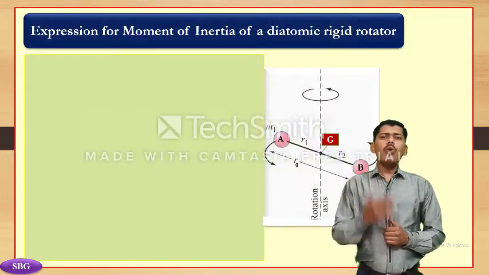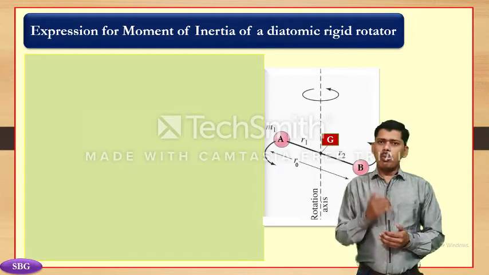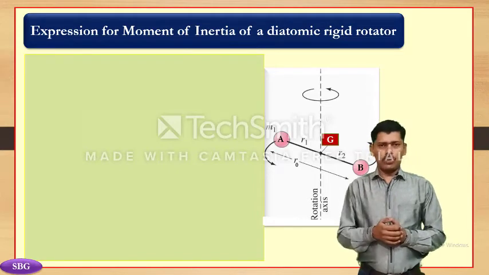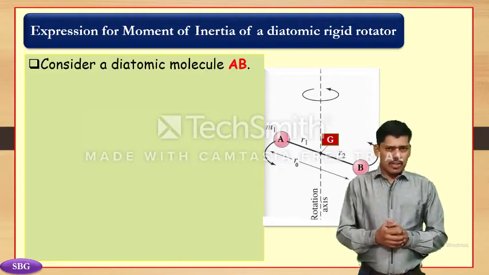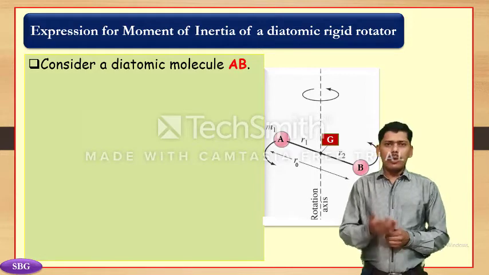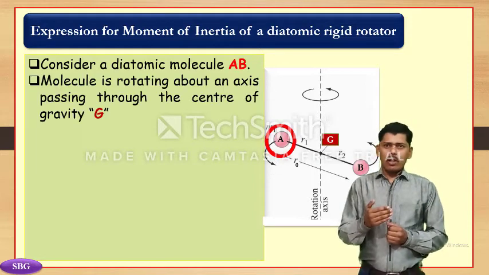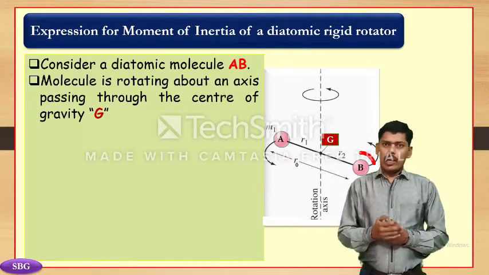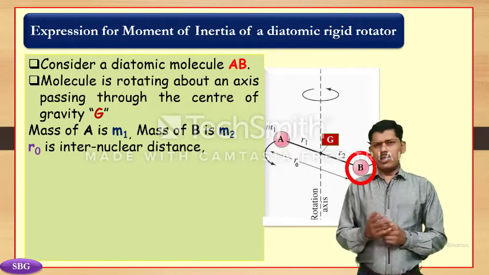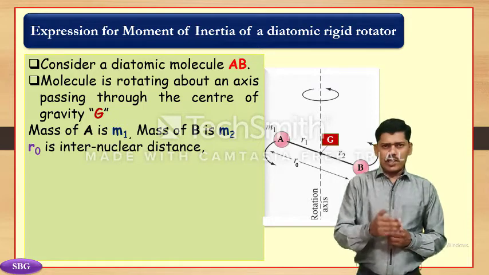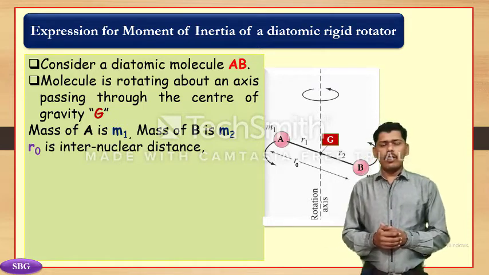Now we move on to our most important expression, the moment of inertia of a diatomic rigid rotator. In this expression, we consider a diatomic molecule AB. Let atom A of mass m1 and atom B of mass m2 be fixed in their positions.